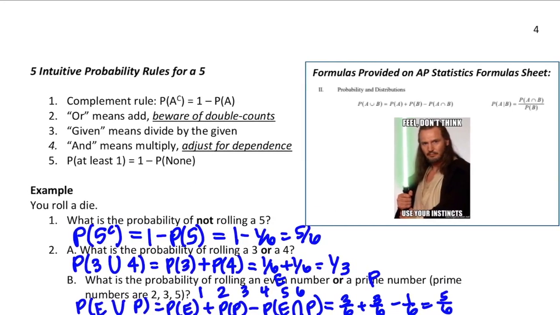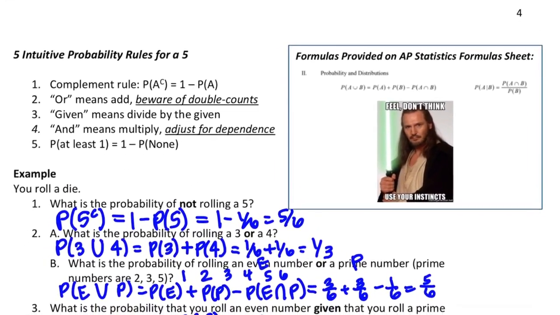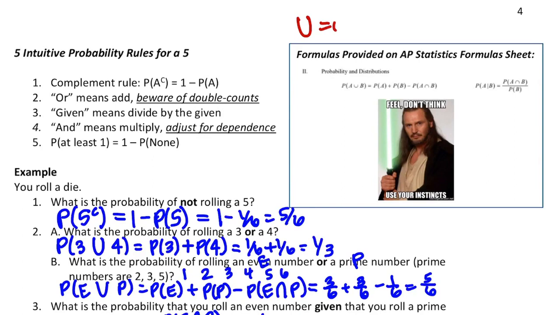These on the right are the formulas that you get on your AP exam. So remember, this is or, and this is and, and this little guy is not. And then